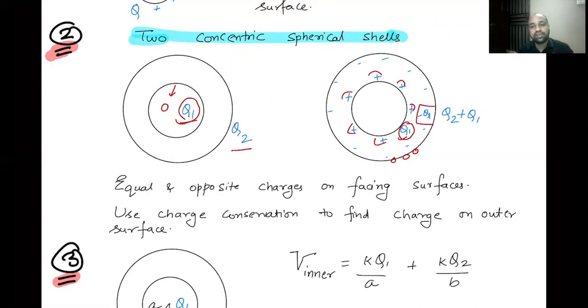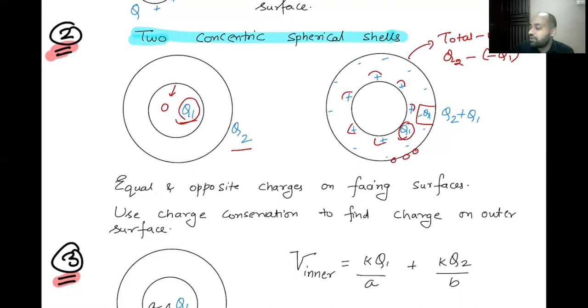Done. Charge on the inner surface is done. What about the charge on the outer surface? Charge on the outer surface will be total charge minus the charge on the inner surface. That means total charge Q2 minus the charge on the inner surface. Charge on the inner surface is minus Q1.